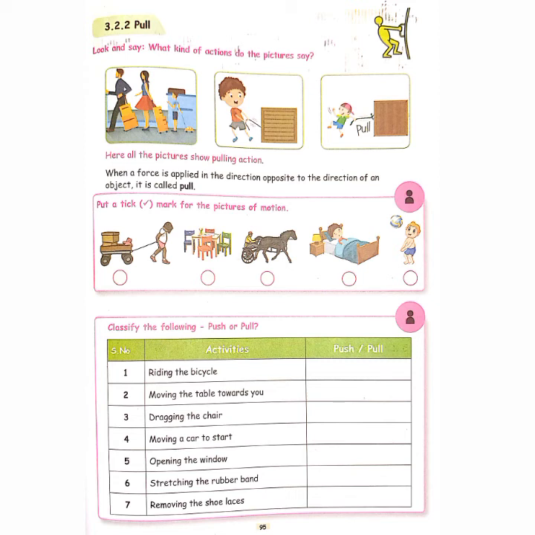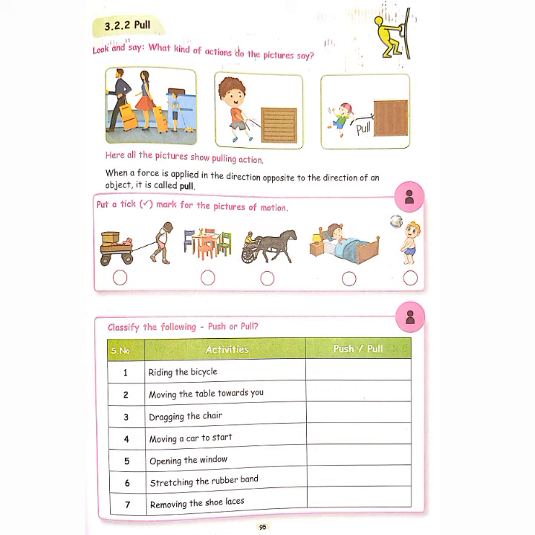Dragging the chair. Drag means what we will do? Opposite to the chair only we will do, so it is pull. Moving a car to start. It is going forward based on the object, so it is push. Opening the window is also push. Sixth one, stretching the rubber band. It is opposite to it, so it is pull. Okay, wow. Removing the shoelaces. It is the opposite direction only, no, so it is pull.